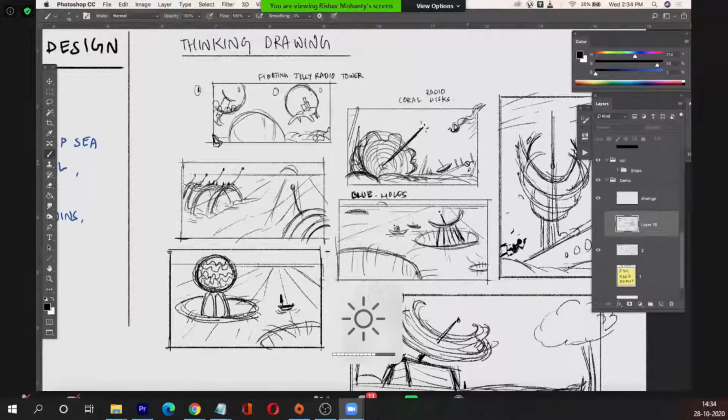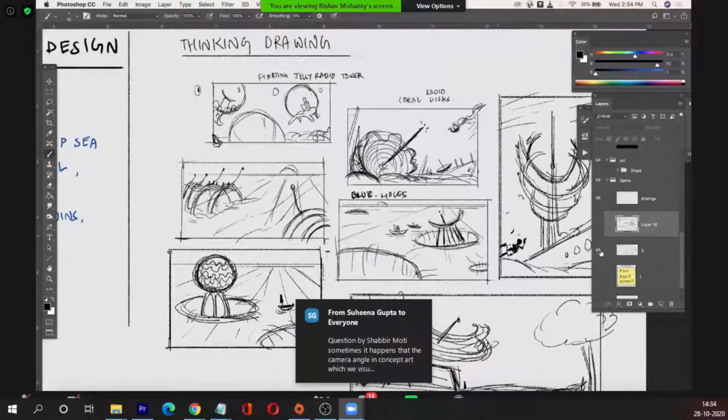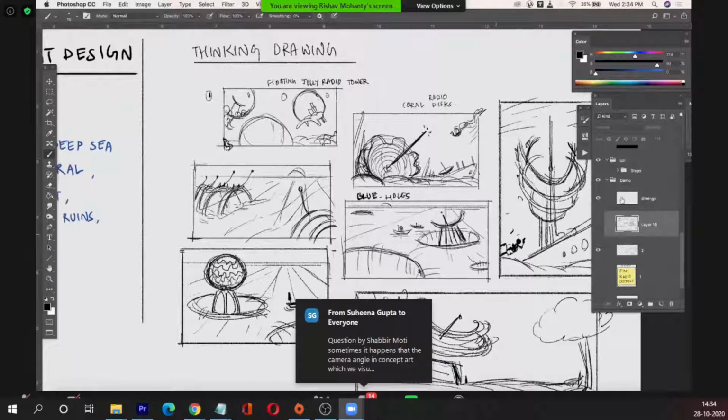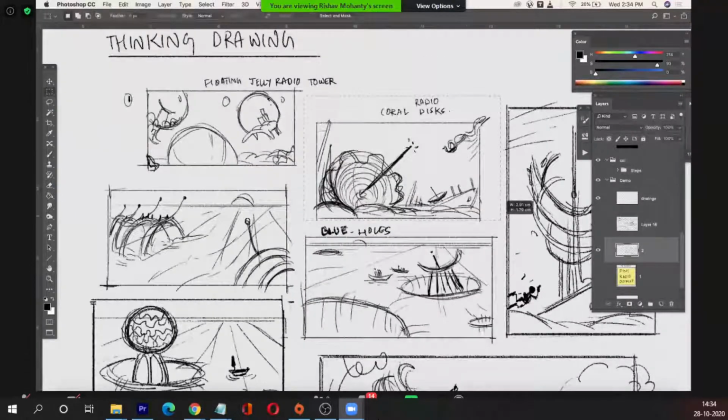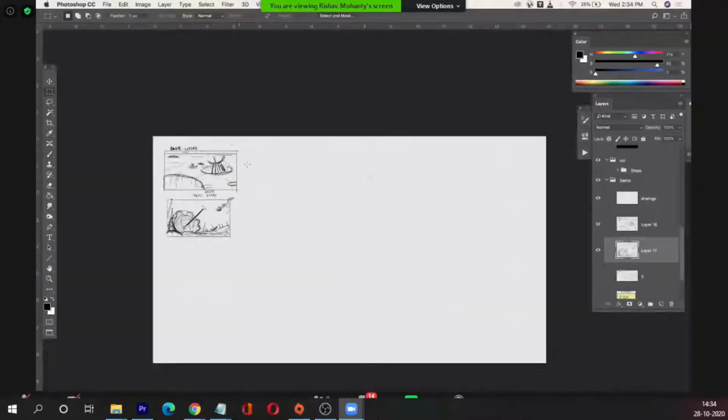Yeah, I think he's very right about that. And so I think I really like the blue hole idea, and then I really like the coral radio disc thing here. So maybe I'll take these two and I'll see what I can come up with. So I have these two thumbnails on this side. Okay.